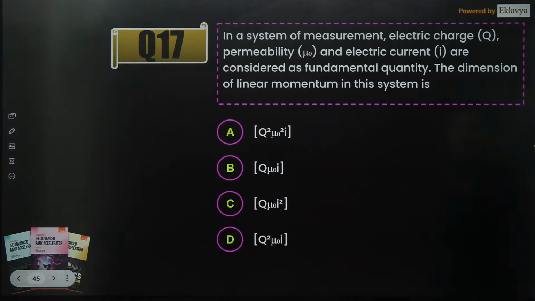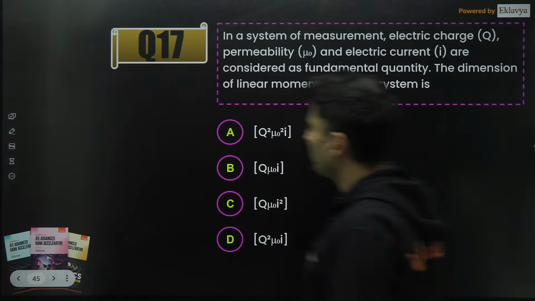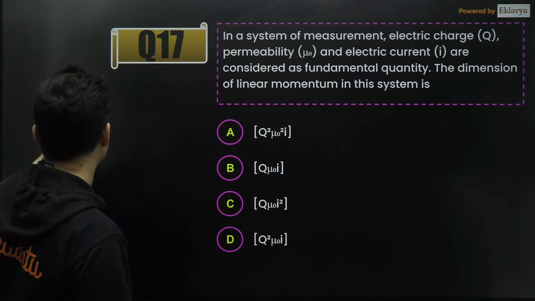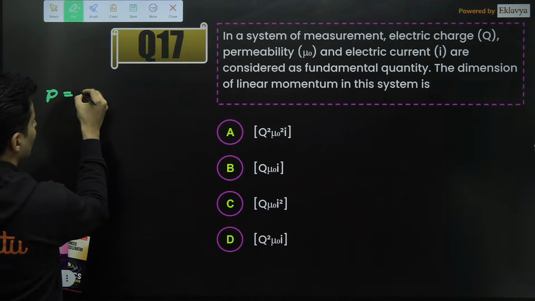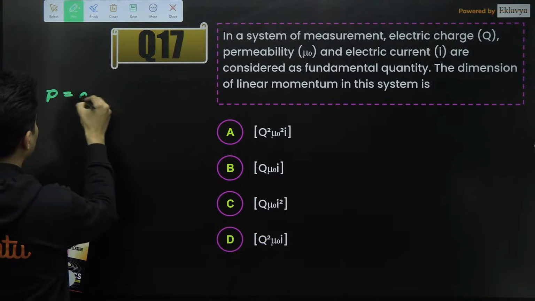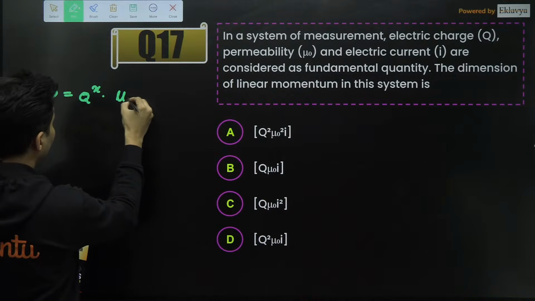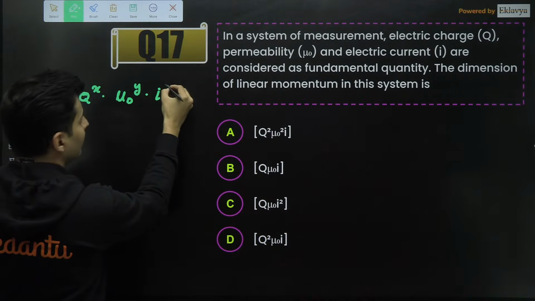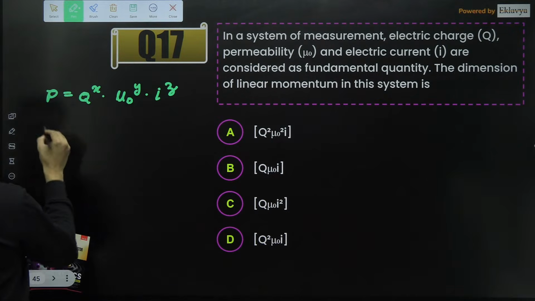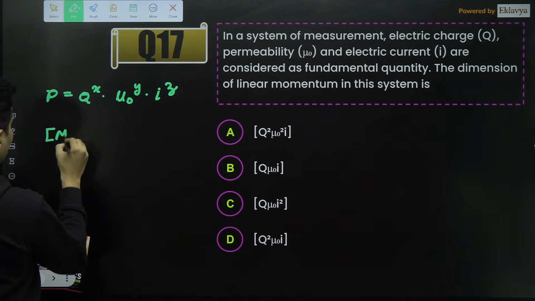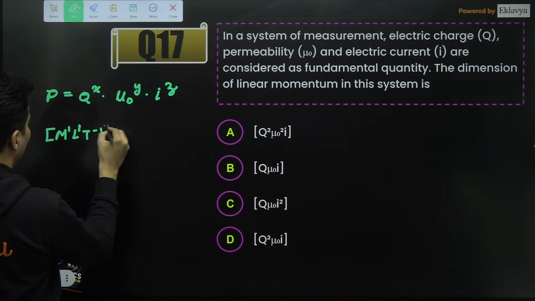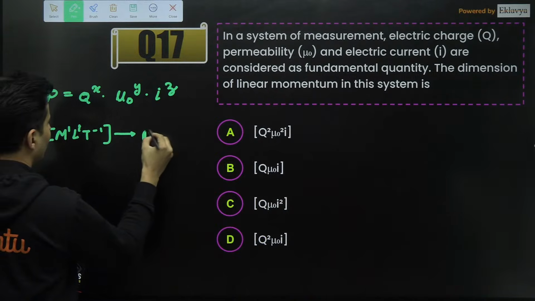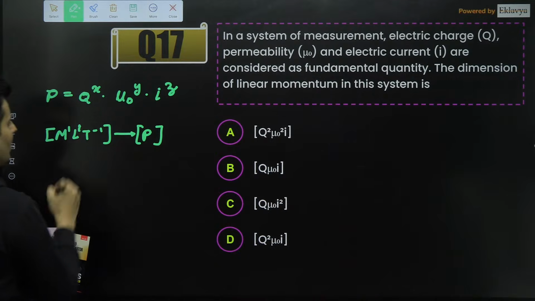If there is a measurement system where electrical charge, permeability and electric current are the base quantities, you have to find the linear momentum. Guys, it's a simple dimensional analysis problem, just methodical. Assume momentum is some constant into electrical charge raised to x, permeability raised to y, and current raised to z. The dimension of momentum is mass into velocity: M raised to 1, L raised to 1, T raised to minus 1.